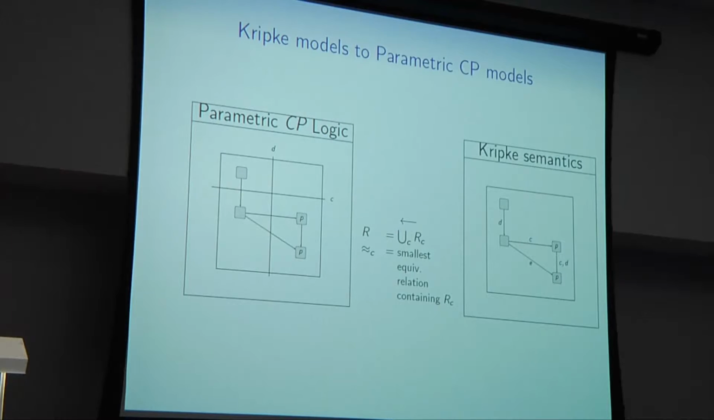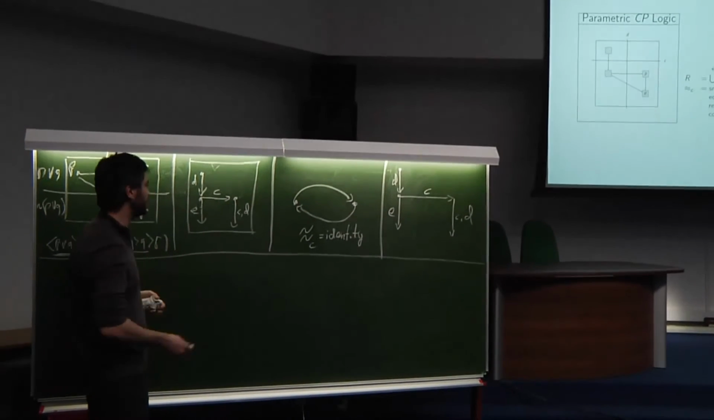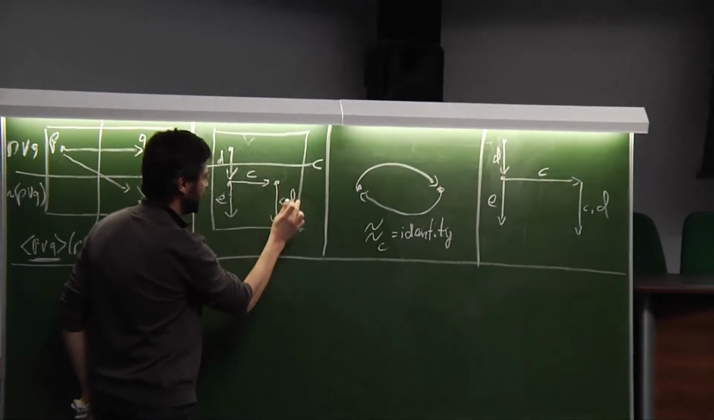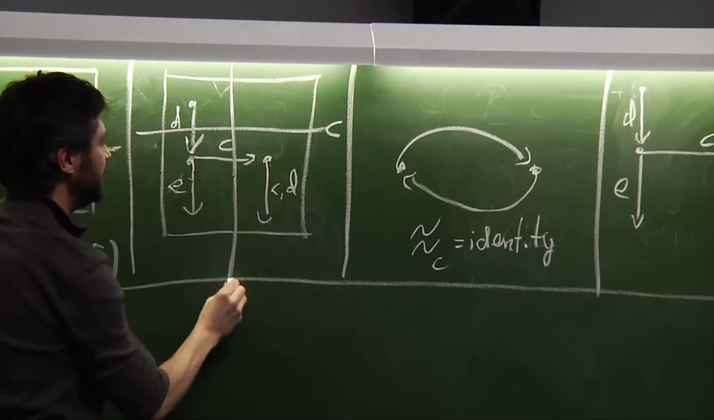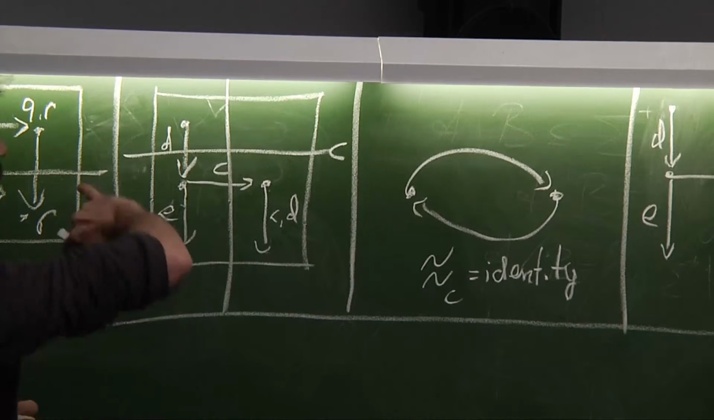So in the first direction, if we take a Kripke model over here, we can use it to construct a parametric Kripke model simply by taking the underlying accessibility relation to be the union of those particular relations, and taking the equivalence classes to be the smallest equivalence classes that contain the RC relations. So the way it works here, whenever we have worlds that are related in the C relation, we keep them in the same equivalence class, and those two worlds here are related by D, and those two worlds here are related by D, and they end up in two different equivalence classes. So this is how we go from the Kripke models to the parametric CP logic.